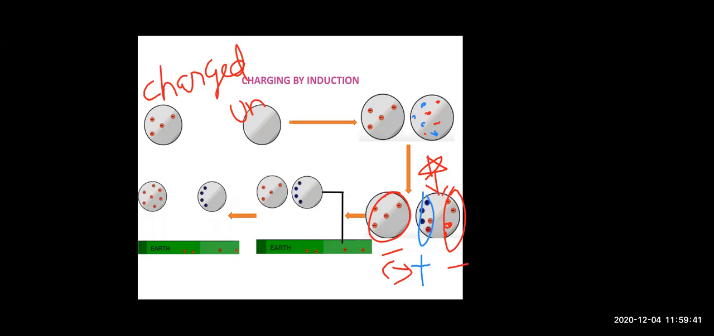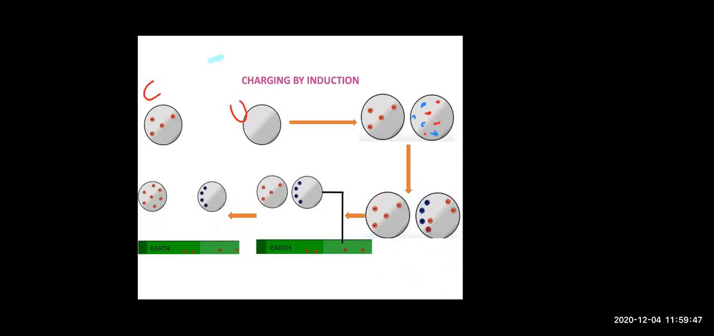Right. Now what we are going to do? Quickly, we are going to bring this sphere which we are charging, connect a wire and put it in the earth. So what will happen? The negative charge which was present over here flows down into the earth. And after doing this, we will remove the earth wire.